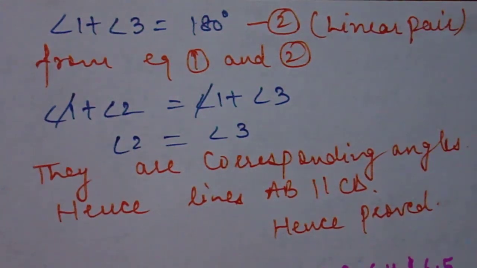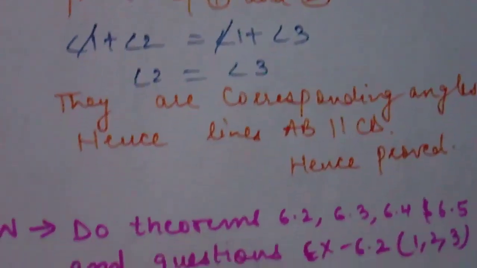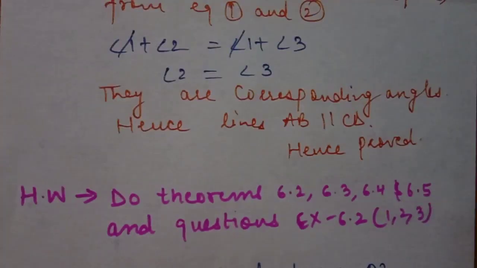So students, in today's lecture we learned about two axioms, 6.2 and 6.3, and four theorems, out of which two are converse to each other. Today you have to learn and write all four theorems in your notebook. Now this is your today's homework: do theorems 6.2, 6.3, 6.4, 6.5 in your notebook, and do questions 1, 2 and 3 of exercise 6.2.